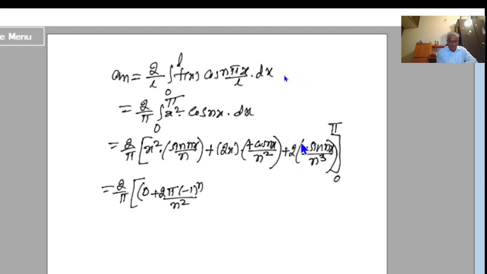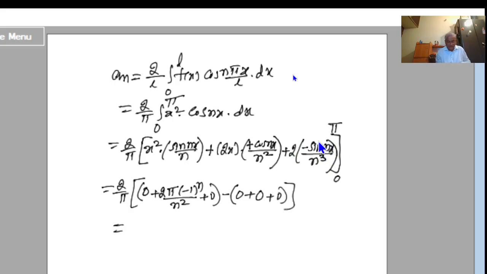Therefore, the third term becomes 0. Minus, substituting the lower limit, that is x equal to 0. If I put x equal to 0, I have x square here. This becomes 0, the whole term becomes 0. That is, first term is 0 plus. Again, we have x here. We are substituting x equal to 0. This becomes 0, therefore this whole term becomes 0. That is, second term also becomes 0. And coming to the third term, here we have sine. I am putting x equal to 0. This becomes sin 0. Sin 0 is 0. Therefore, the whole term becomes 0. That is plus 0.